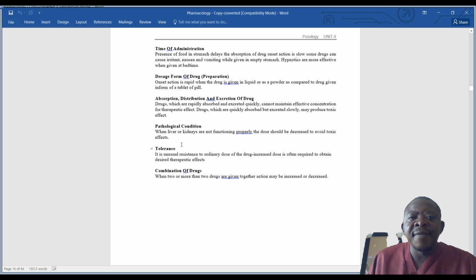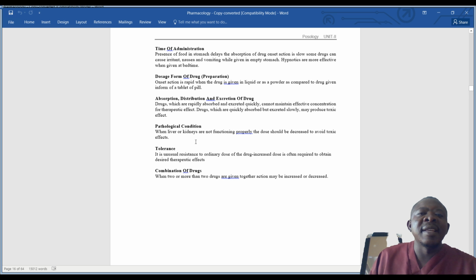Then another thing that may modify the drug dosage is a pathological condition. When the liver or kidneys, which are involved in the excretion and metabolism of the drug, are not functioning properly, the dose should be decreased to avoid toxic effects. If someone has a pathology within the liver or kidney, the dosages may need to be reduced. Let's say someone has a liver problem and you give paracetamol.